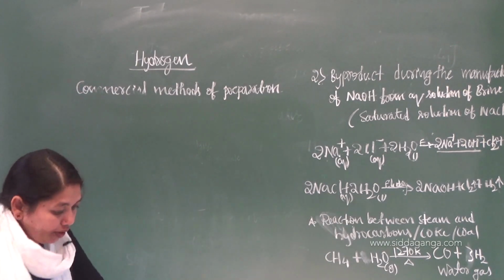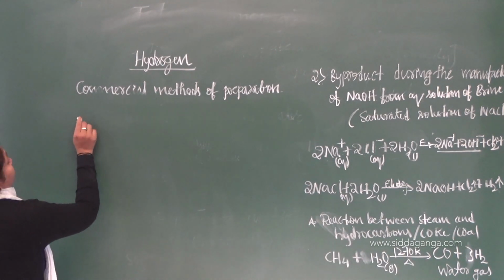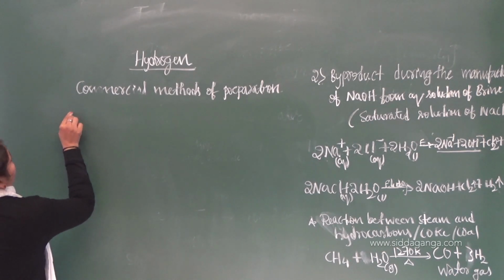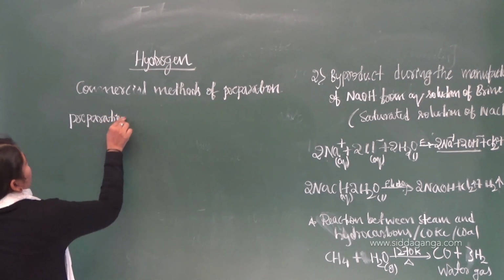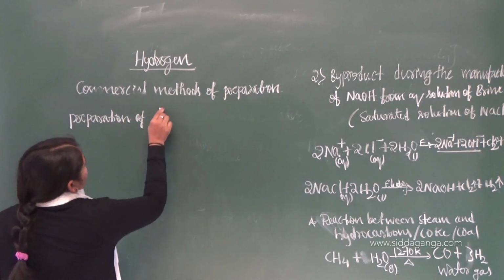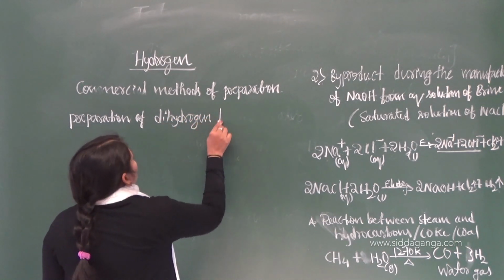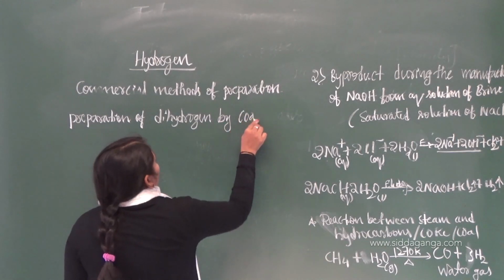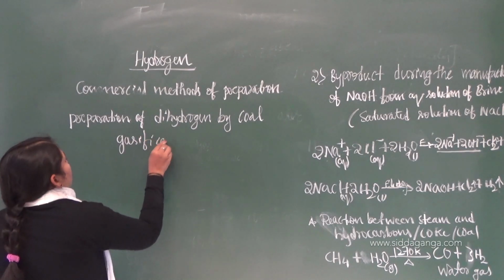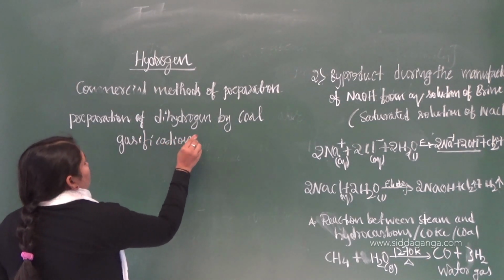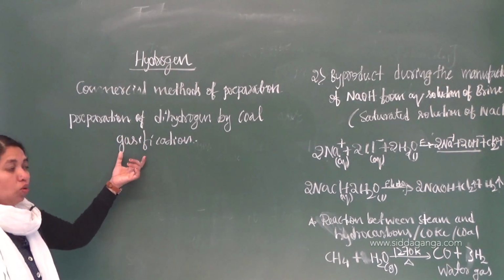Okay, so if you move on to one more very important theoretical as well as MCQ question, that is nothing but preparation of dihydrogen by coal gasification. You may get 2 or 3 marks questions out of this concept. Very, very important this is. So, preparation of dihydrogen by coal gasification.